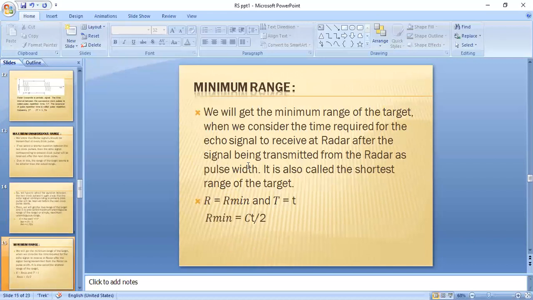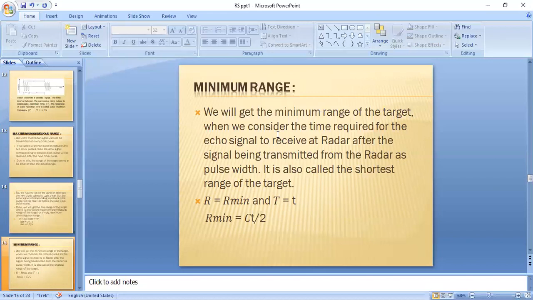And the third one is minimum range. We get the minimum range of the target when we consider the time required for the echo signal to be received at the radar after the signal is transmitted as the pulse width. It is also called the shortest range of the target.